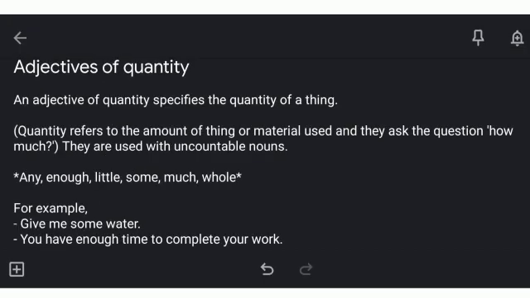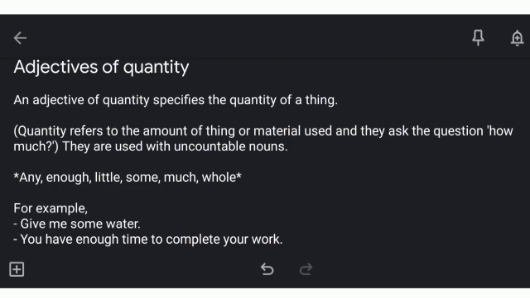The second kind of adjective is adjectives of quantity. An adjective of quantity specifies the quantity of a thing. What does quantity mean? Quantity refers to the amount of thing or material used and they ask the question how much. So, what are adjectives of quantity? When a particular thing is talked about and the amount of that thing or the material is mentioned in a sentence. Also, in adjectives of quantity, the sentences ask the question how much and they are used for uncountable nouns.